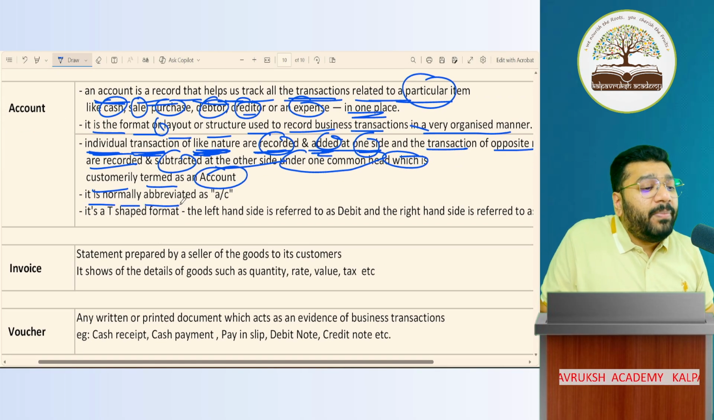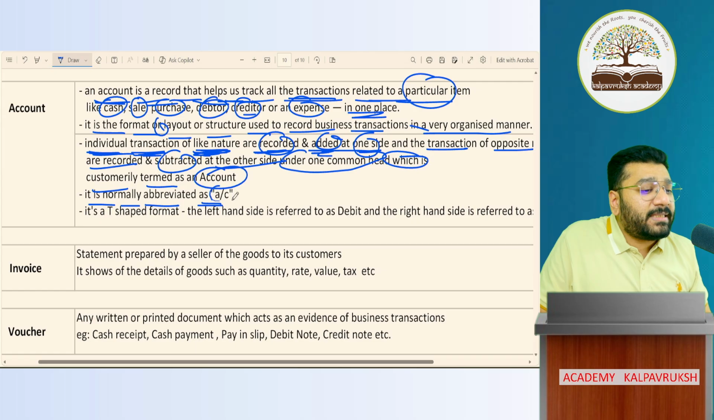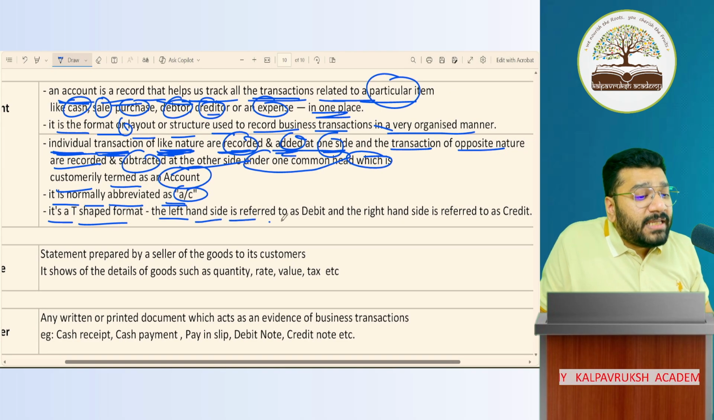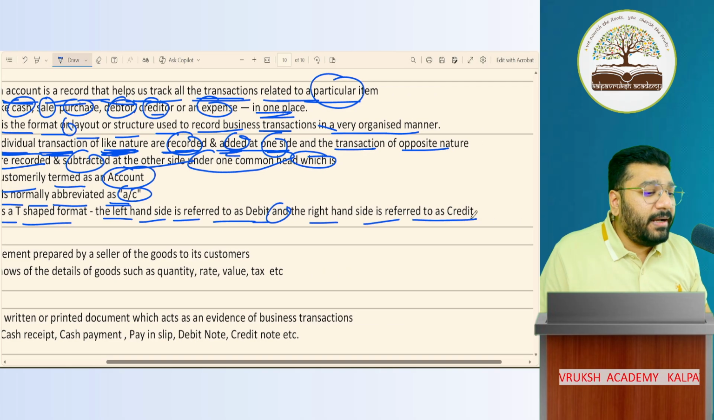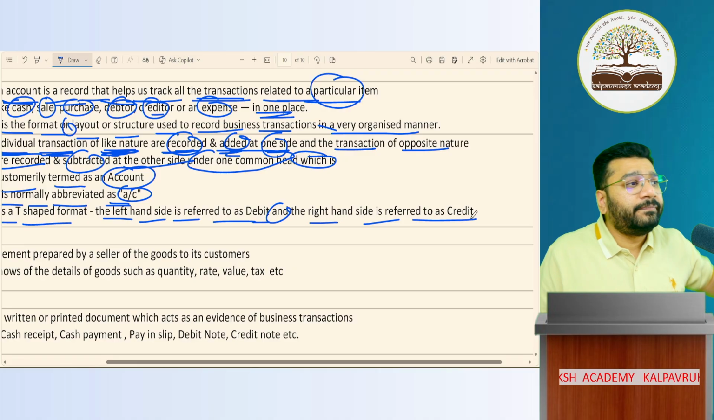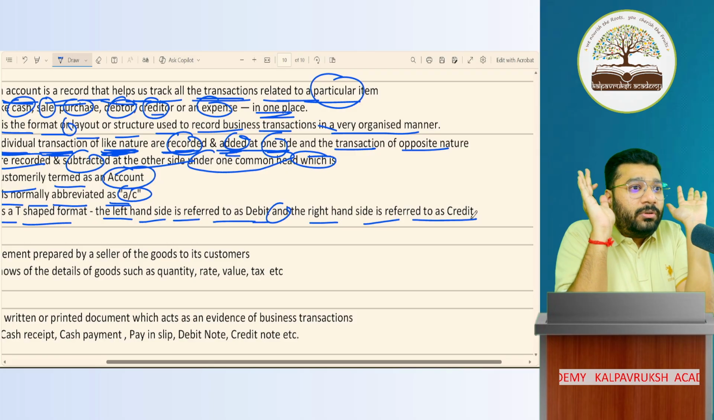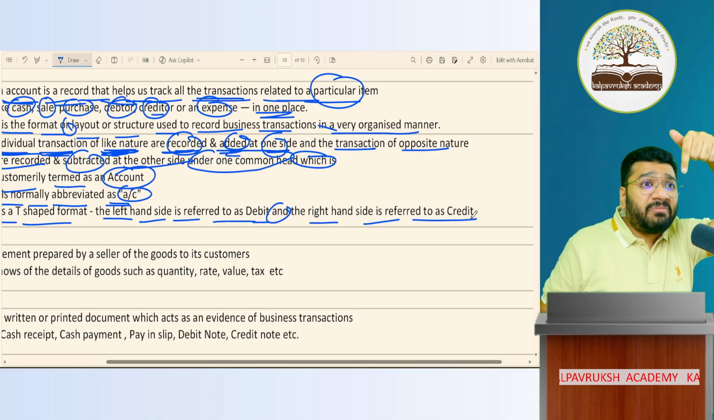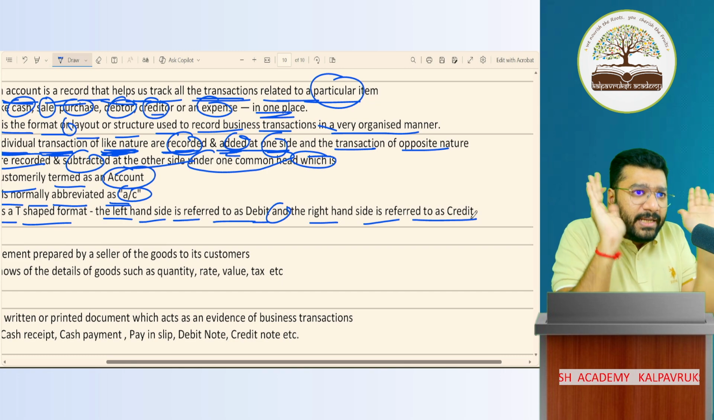It is normally abbreviated as accounts. Account, A-C-C-O-U-N-T, the short form you can write is A/C. It is a T-shaped format. The left hand side is referred to as debit and the right hand side is referred to as credit. Okay, not okay. I'm keeping the discussion about accounts limited here. I don't want to discuss too much and confuse you. When I do ledger in detail, I'll discuss in detail. As of today, the meaning of account is understood. Okay.